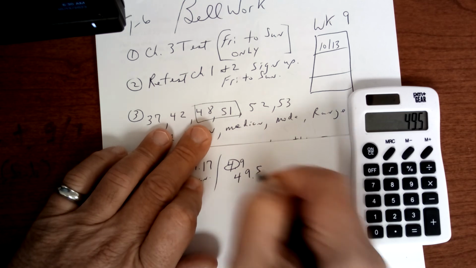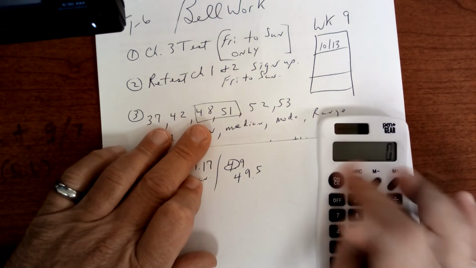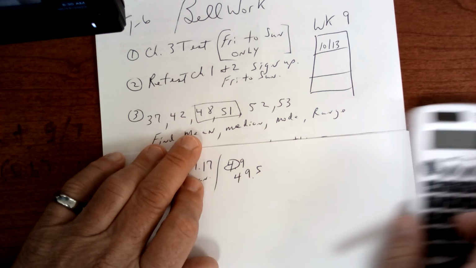Okay? Mode is the one that occurs the most. There's no mode. Nothing occurs the most.